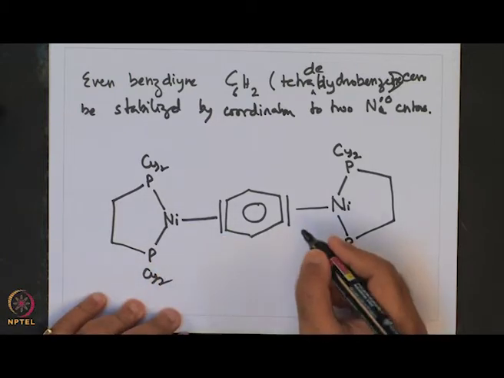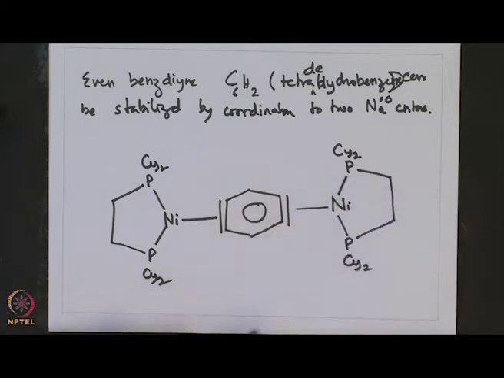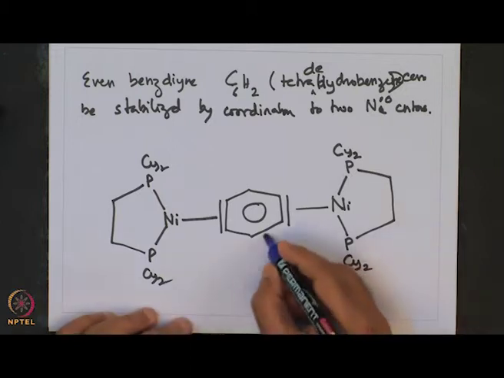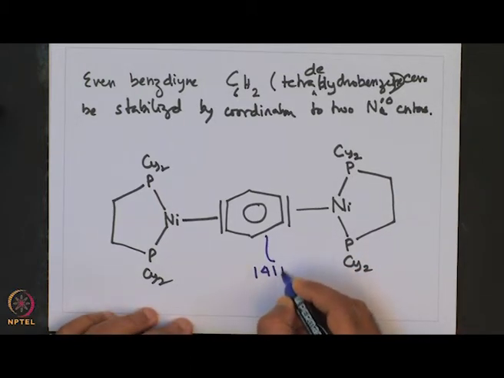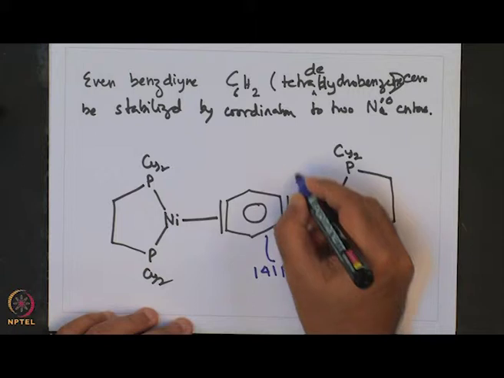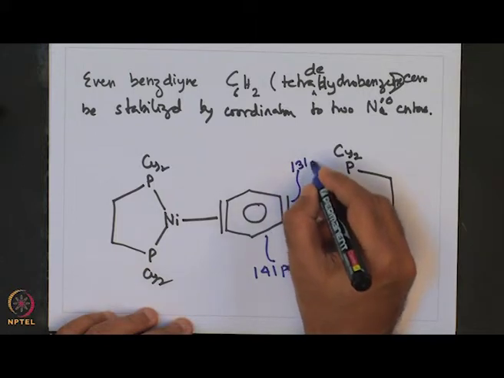Okay. Now, this bond distance on the side which is more of a single bond character is 141 picometer, whereas the benzene is 131 picometer,